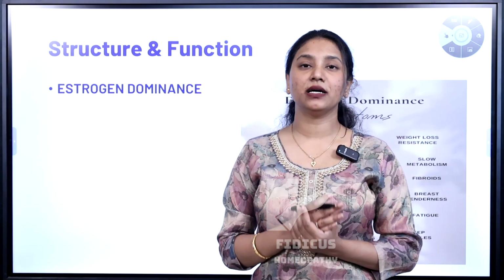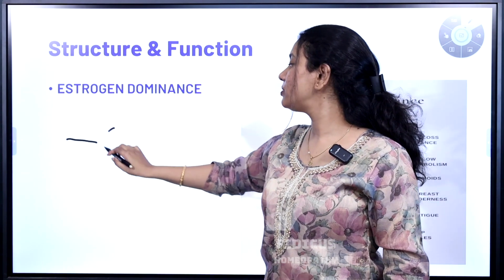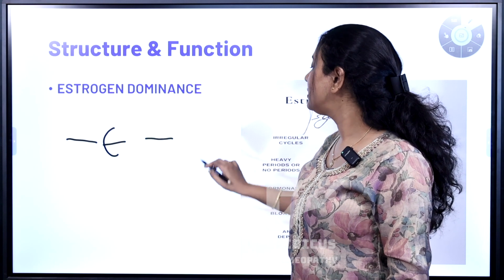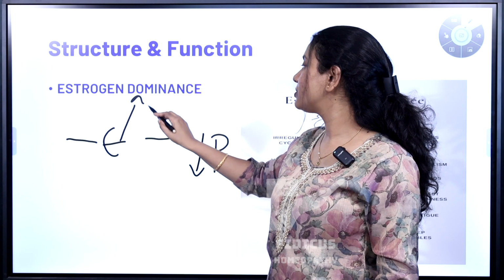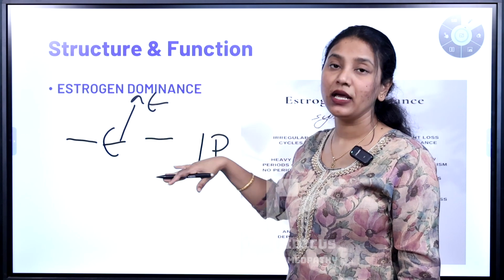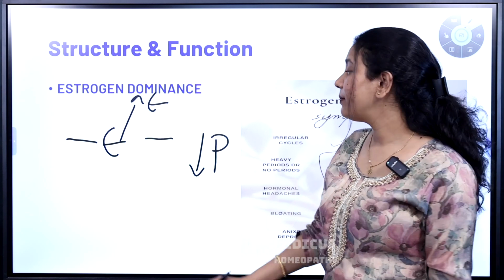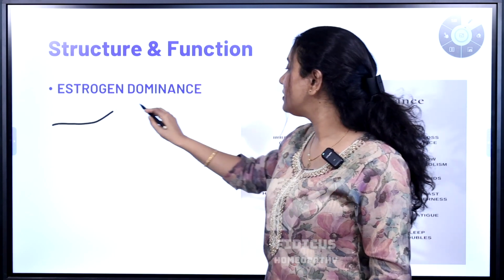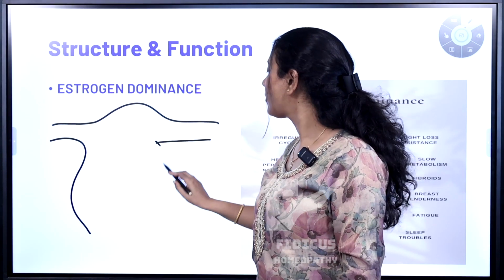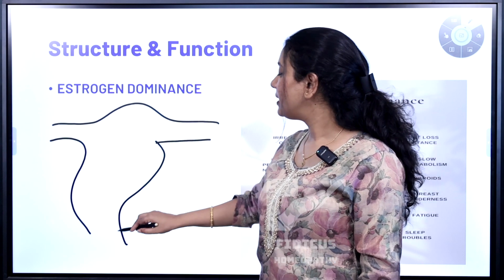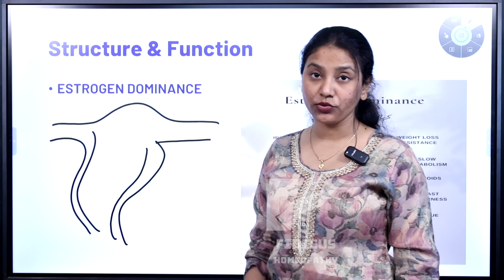Since we have already discussed that there is estrogen predominance, either a decrease in progesterone or an increase in estrogen can cause estrogen predominance. And how does estrogen predominance create these fibroids? Remember that if you take this as the female reproductive system, this is the uterus, and there is an underlying tissue inside it called the endometrial tissue, right?